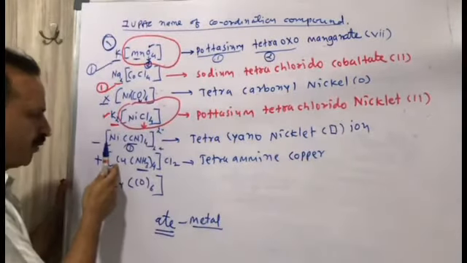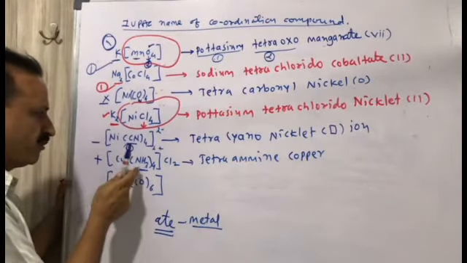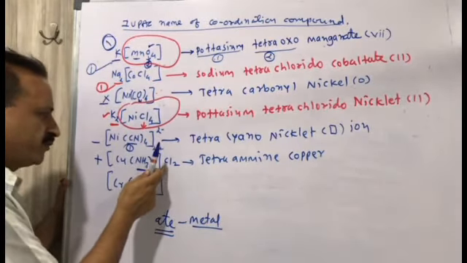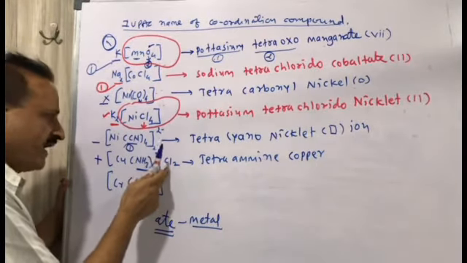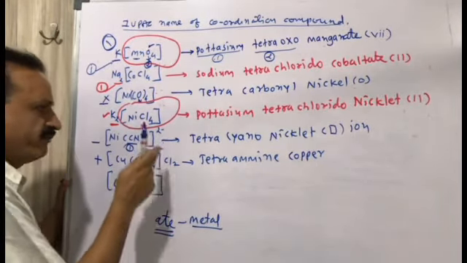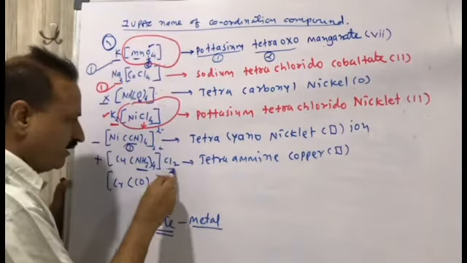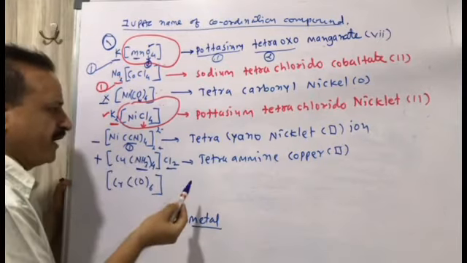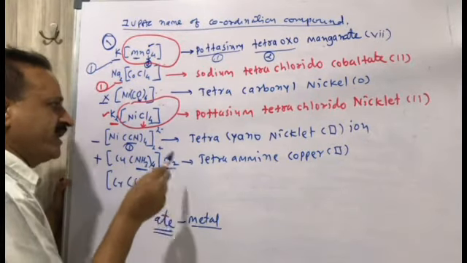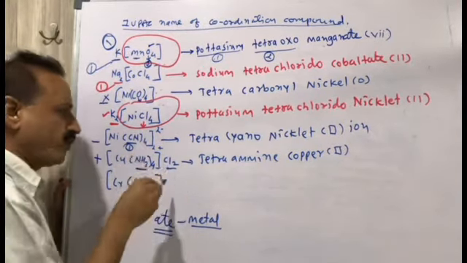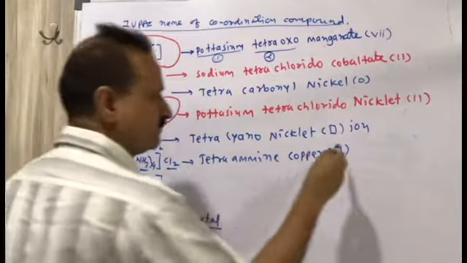The oxidation state of copper will be +2 because ammonia is 0 and Cl2 makes it neutral, so it will be positive 2. And here chlorine is outside the square bracket. It is not used as a ligand, so it is not chlorido, it is chloride.